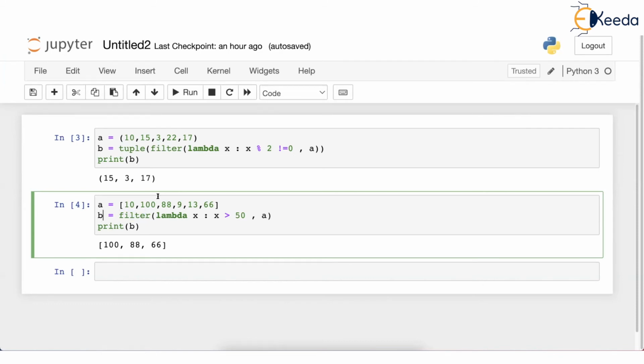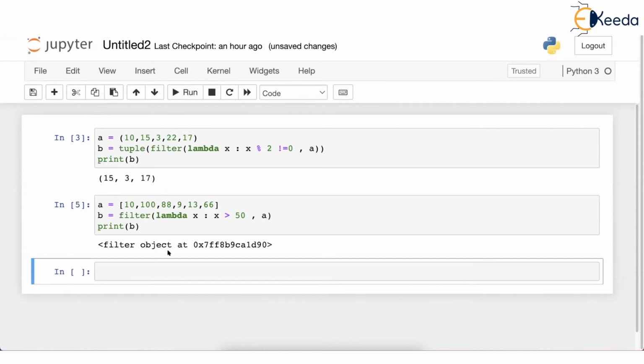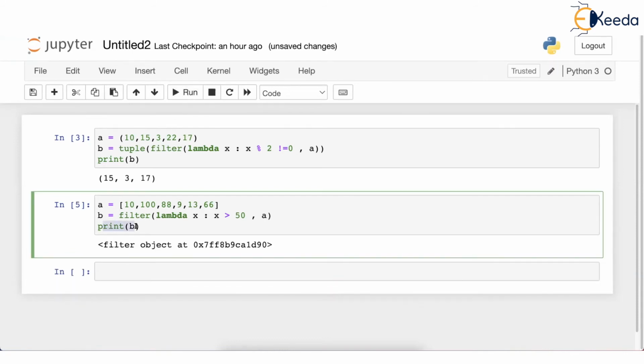Let's try to print B and see what happens. Look, we have not created a list here. Let's see what happens. It says B. When we print B, it says it is a filter object at so and so address in the memory. This number you are watching is a hexadecimal address of the memory. So what has happened is filter was successful, no problem. But this B was not a list. And this is not readable by us.